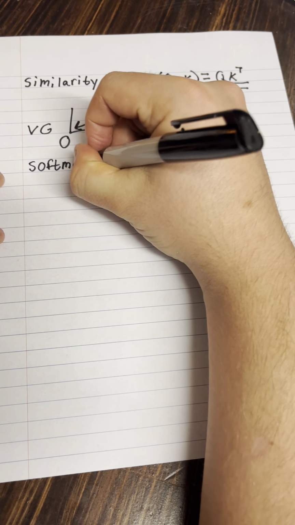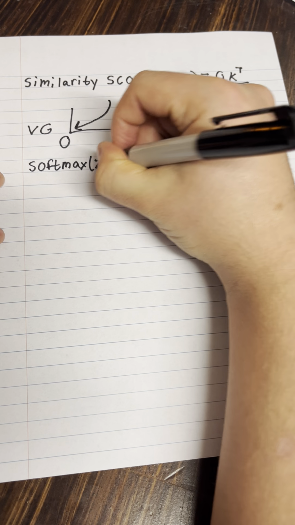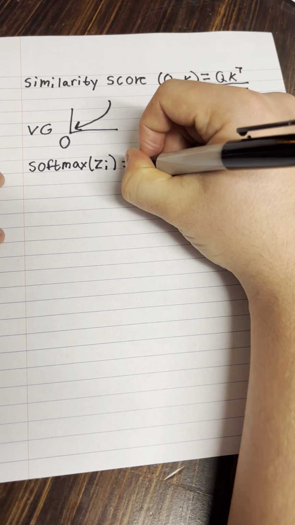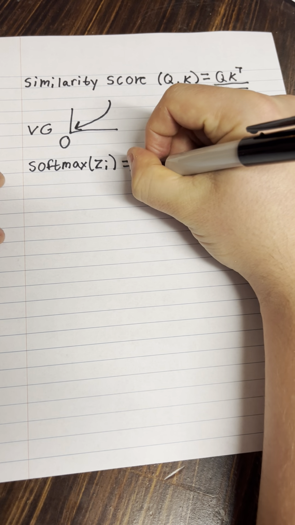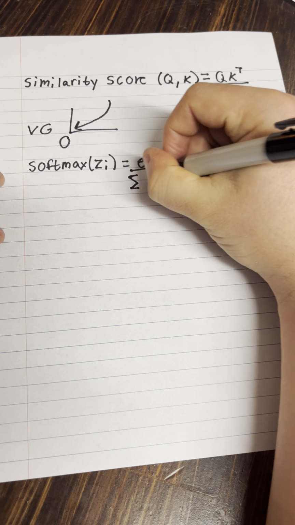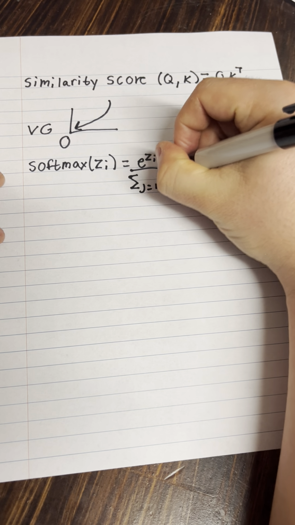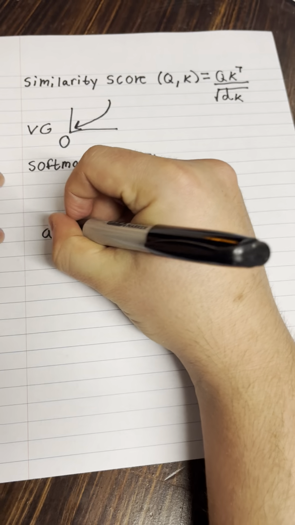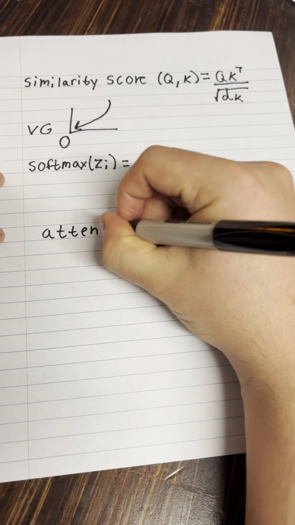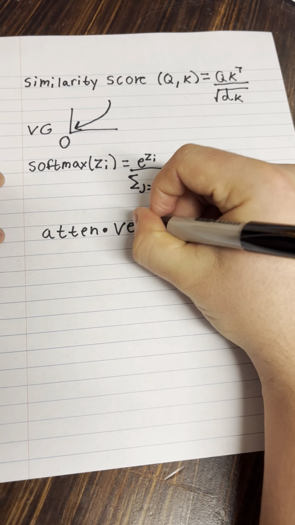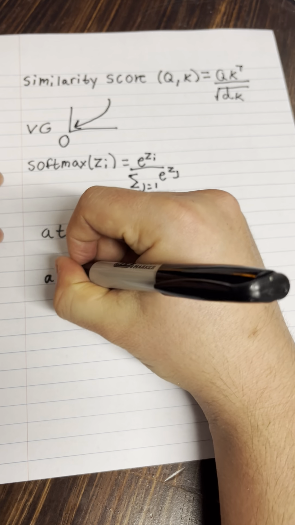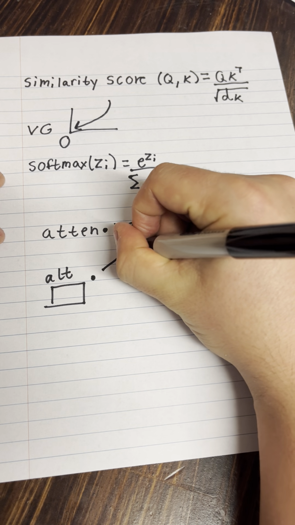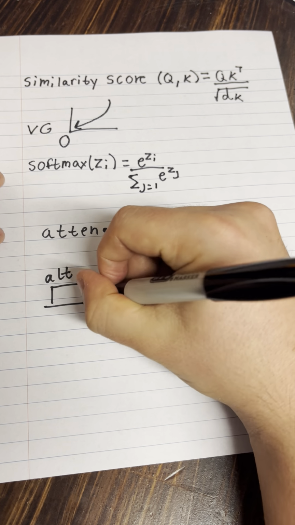This normalizes them into a probability distribution. These normalized scores are the attention weights. This tells us how much attention the current element should pay to every other element in the sequence. Finally, these attention weights are multiplied by the value vectors. This creates a weighted sum of the value vectors. Elements with higher attention weights, which means higher relevance, contribute more to the final output representation of the current element.